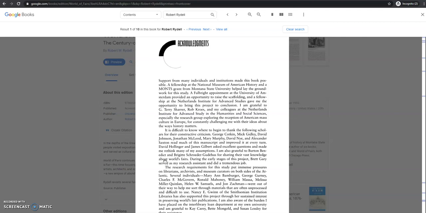But the preview option will allow you to take a look at the book and see if it's something that you really need to focus on and that should be included in your bibliography as you're doing your NHD project. So hopefully this helps you learn how to utilize Google Books to help you craft your NHD project.